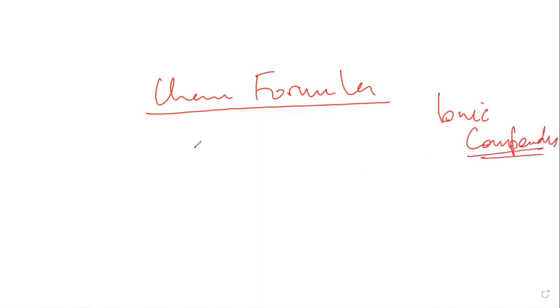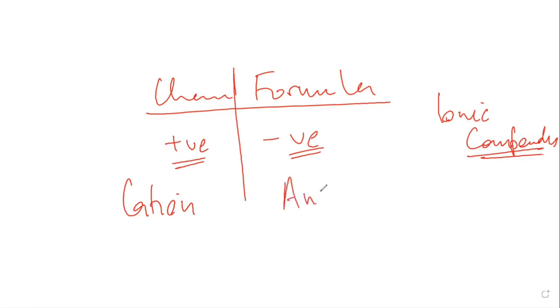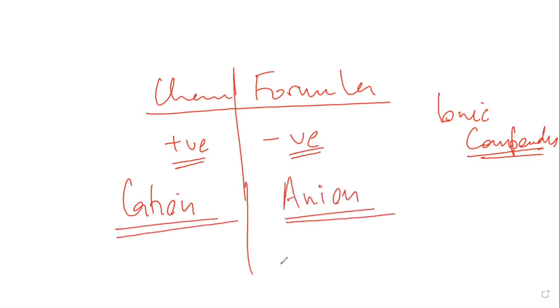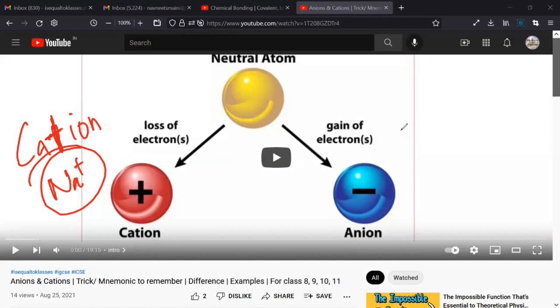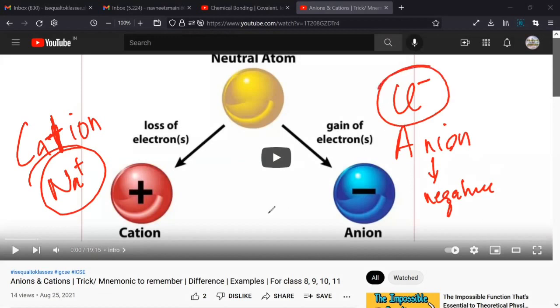Chemical formula, and I'll focus on the ionic compounds because they are a bit easy to understand, and you'll understand why. Any chemical formula would have two parts. The first part would be positive, the second would be negative. What it implies is that the cation will come first and the anion will come later. Mr. Satya, any doubt? No, sir. Do we remember what is anion and cation, or have we forgotten? Yes, sir. So, if you remember, we had made a mnemonic also that a cation has a positive. So, Na plus would be a cation, and an anion has a negative. So, Cl minus would be an anion. Do you remember? Yes, sir.